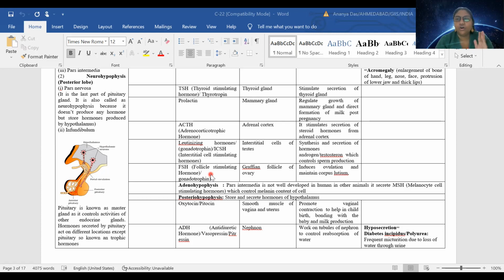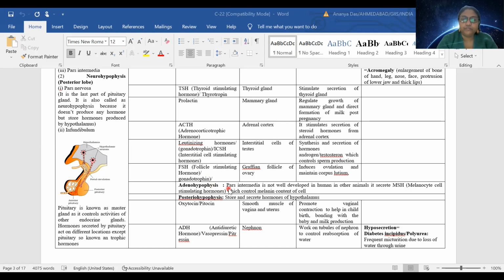Thyrotrophin was working on the thyroid gland. ACTH, that is adrenocorticotrophic hormone, was working on the adrenal cortex. So gonadotrophin will work on gonads, because the female and male reproductive organs are called gonads.